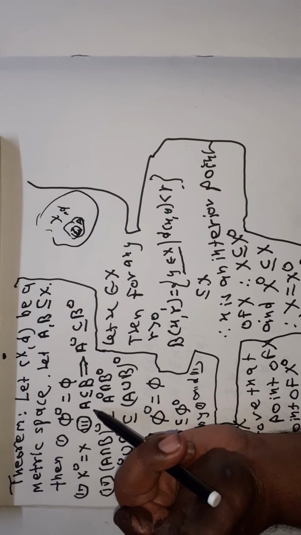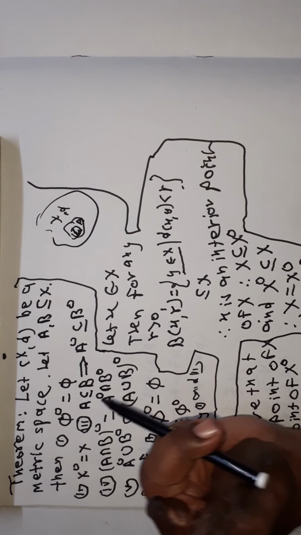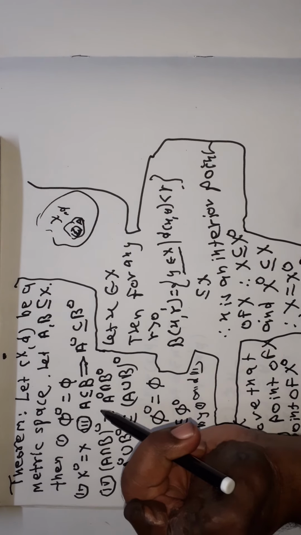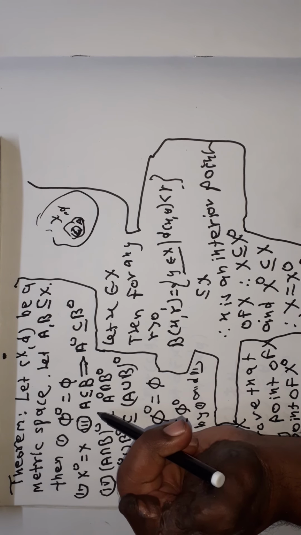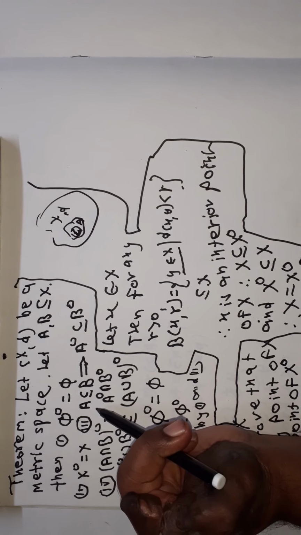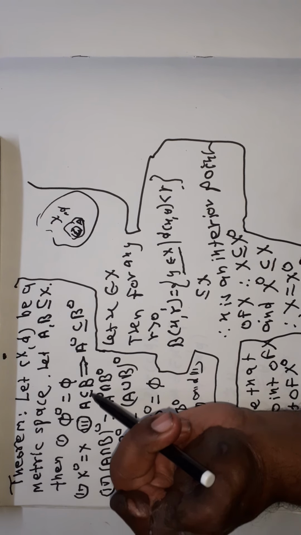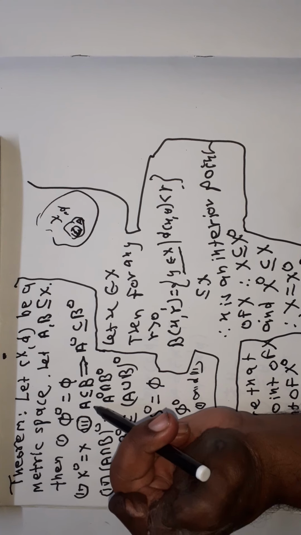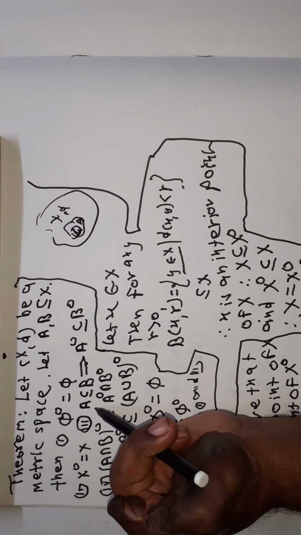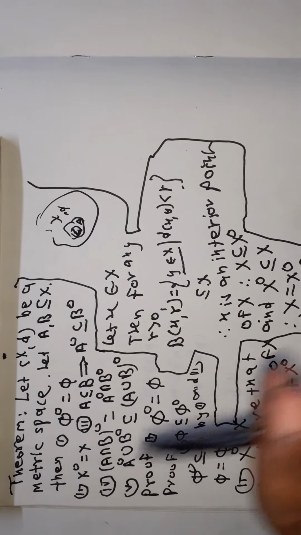See here, suppose x belongs to A interior. Therefore, by the definition, x is an interior point of A. Therefore, there exists r greater than 0 such that the open ball centered at x and radius r is a subset of A. Since A is a subset of B or equal to B, the open ball centered at x and radius r is a subset of B, and therefore x is an interior point of B. Therefore every point belonging to A interior is a point belonging to B interior, therefore A interior is a subset of B interior.